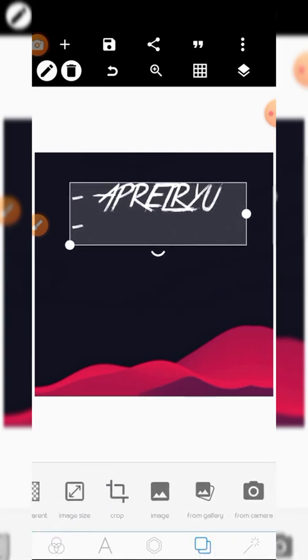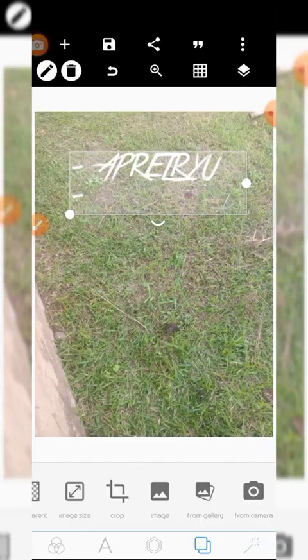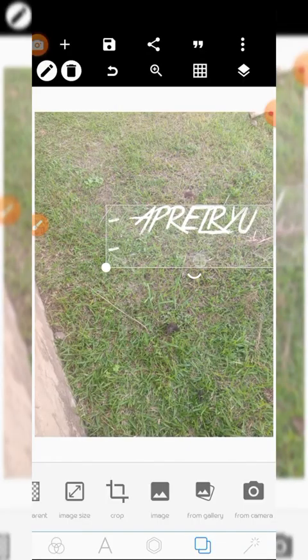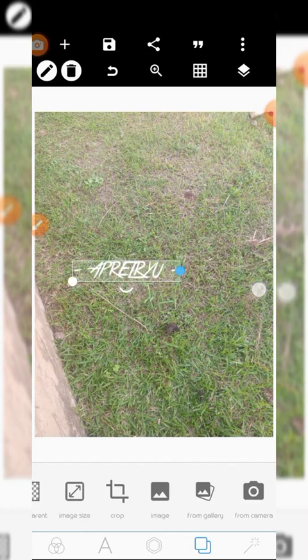Then there's from camera. If you want to get an image, maybe you are taking any image from any place. For example, let me take this. It brings it automatically as a background.